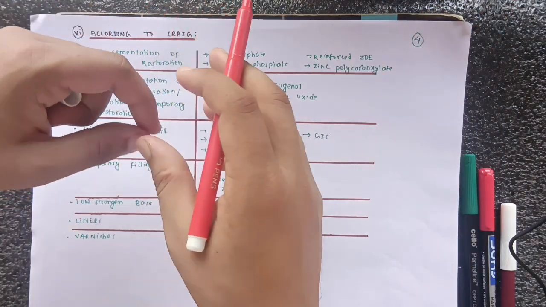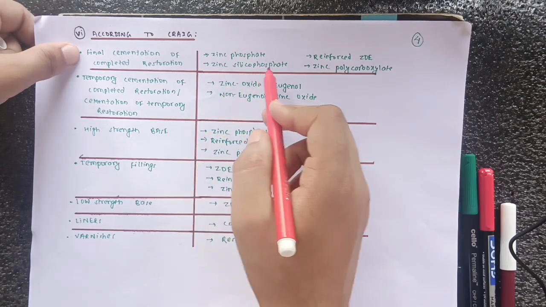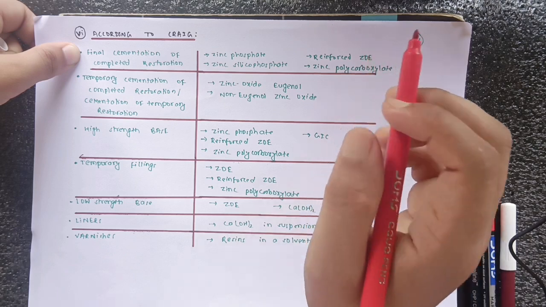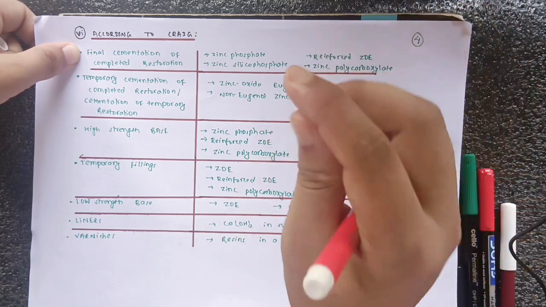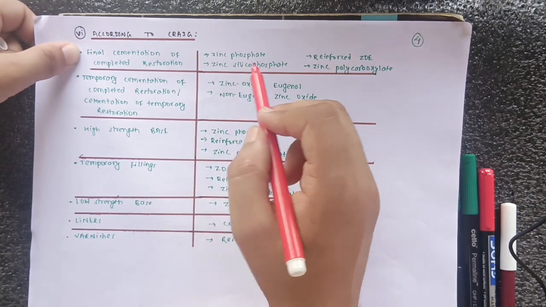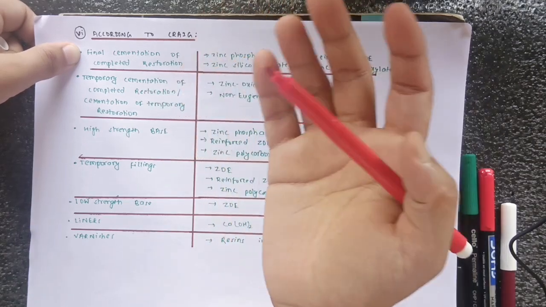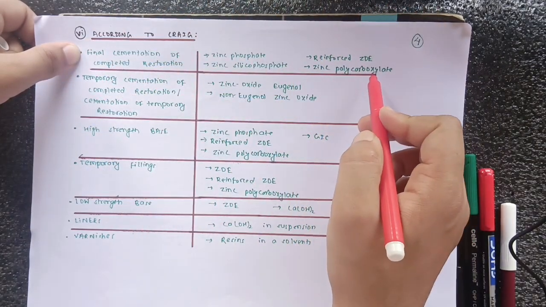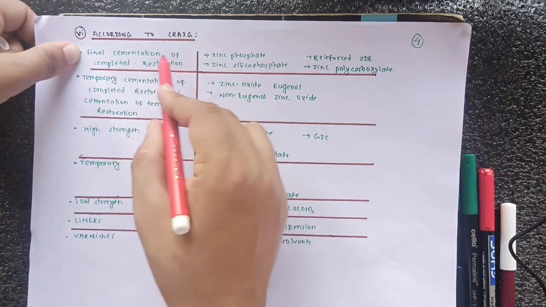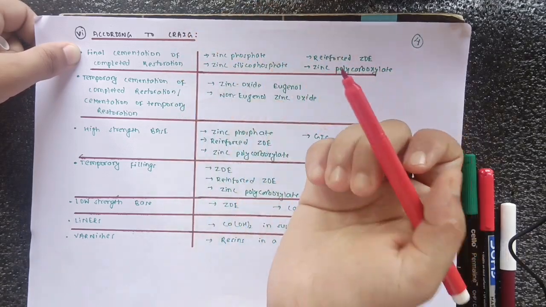Okay, so when we do permanent cementation, at that time we use zinc phosphate, zinc silicophosphate, reinforced zinc oxide eugenol, and zinc polycarboxylate. Here also you should remember a simple trick: phosphate and silicophosphate, and similarly reinforced ZOE. So zinc phosphate and zinc silicophosphate come in one category. After that, zinc polycarboxylate and reinforced ZOE. So the cement that is not used in final cementation of the completed restoration is GIC. All the famous names are present here except GIC.